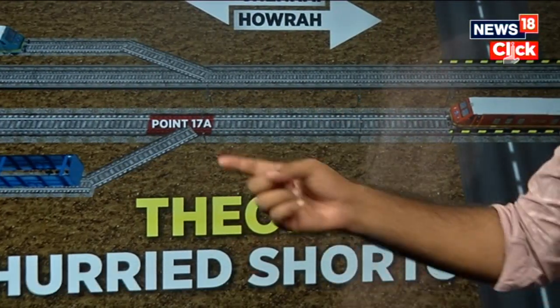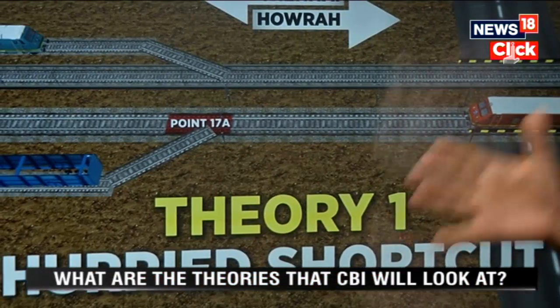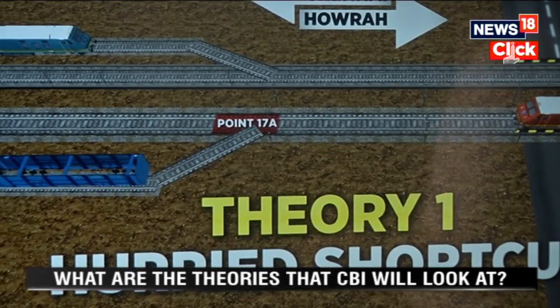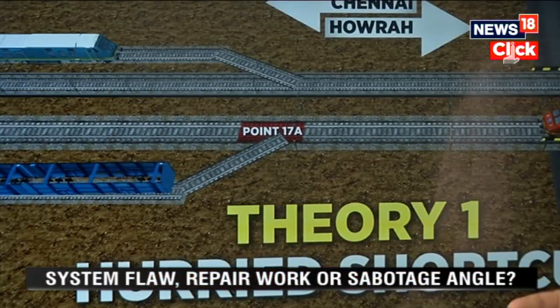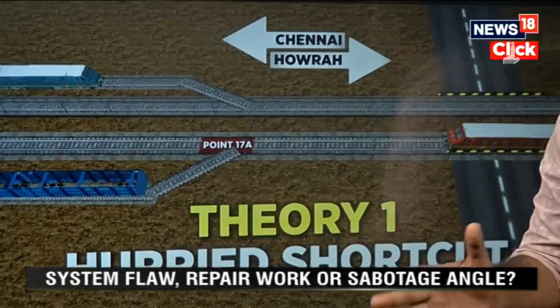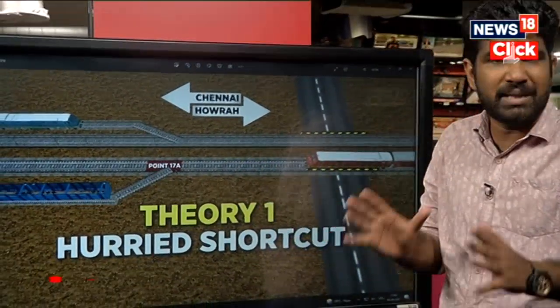The initial theory is that the train went onto the loop line. However, the railway has not confirmed this theory, because the railway is saying that the train got derailed and dashed with the goods train. In fact, rail officers are saying that they have no clarity as to what actually happened and they are waiting for the inquiry. But there are three possible theories as to what led to this particular accident.